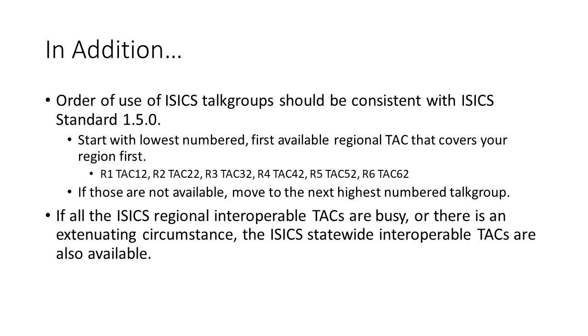If those are not available, move to the next highest numbered talk group such as R1 TAC 13, R2 TAC 23, R3 TAC 33, R4 TAC 43, R5 TAC 53, or R6 TAC 63.